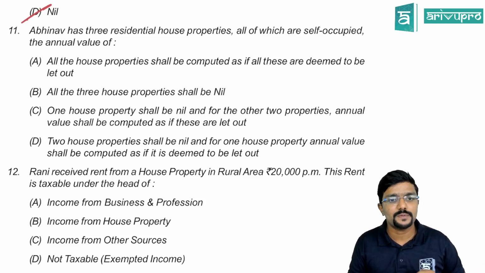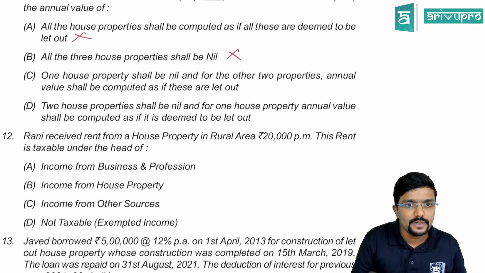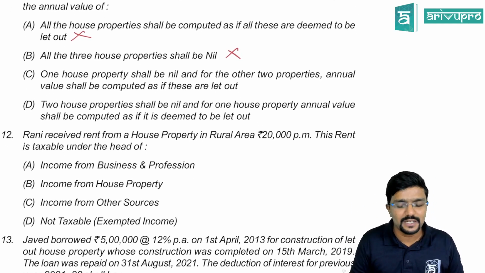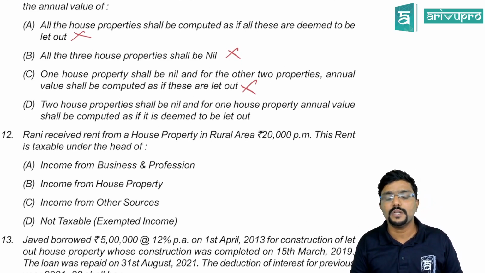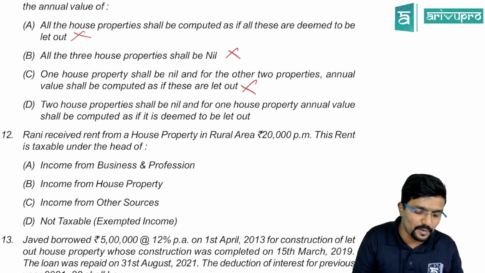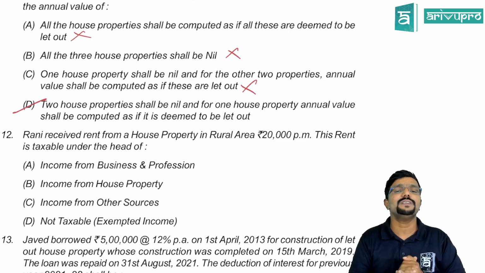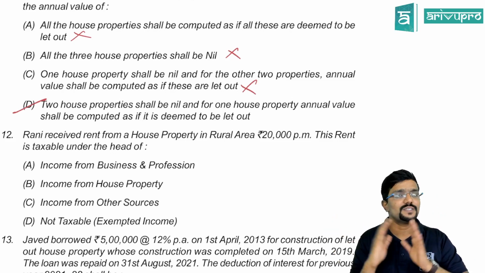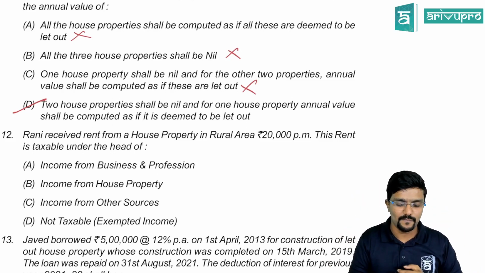What are the options? All the house properties shall be computed as if these are deemed to be let out. No. All the 3 house properties shall be nil. No. 1 house property shall be nil and for the other, this is also wrong. Then, 2 house properties shall be nil and for 1 house property the annual value shall be computed as if it is deemed to be let out property. Yes, correct. For the deemed to be let out property, the annual value will be nothing but the expected rent, because there is no question of actual rent for them. So straight away the expected rent itself you will take as the gross annual value, guys.